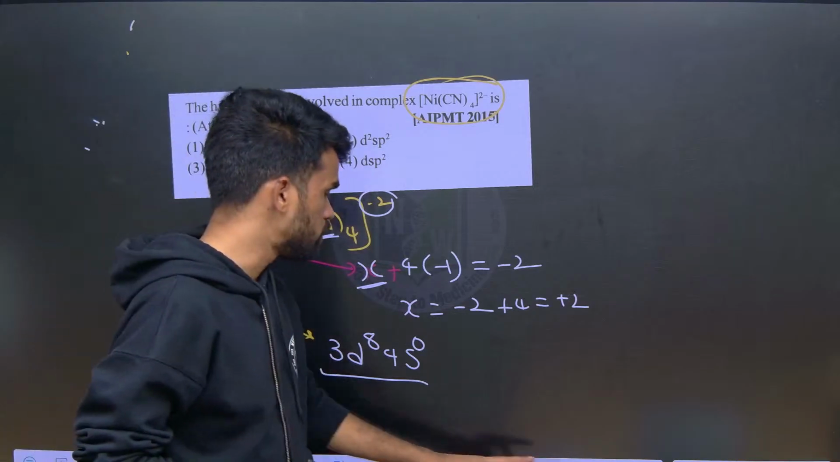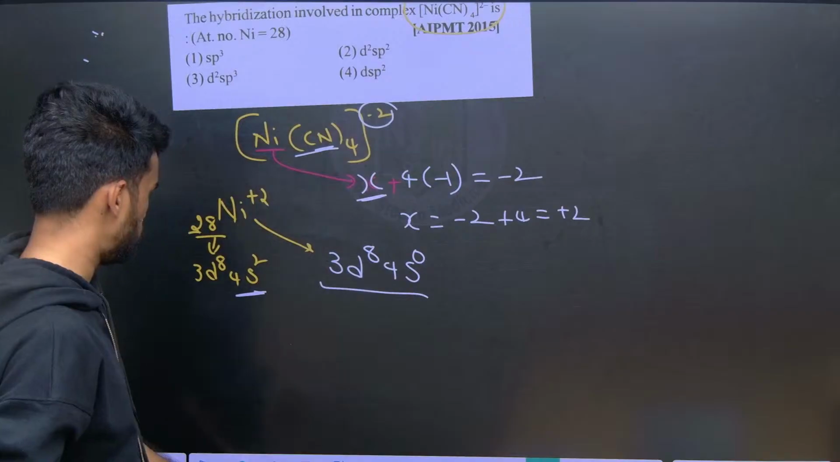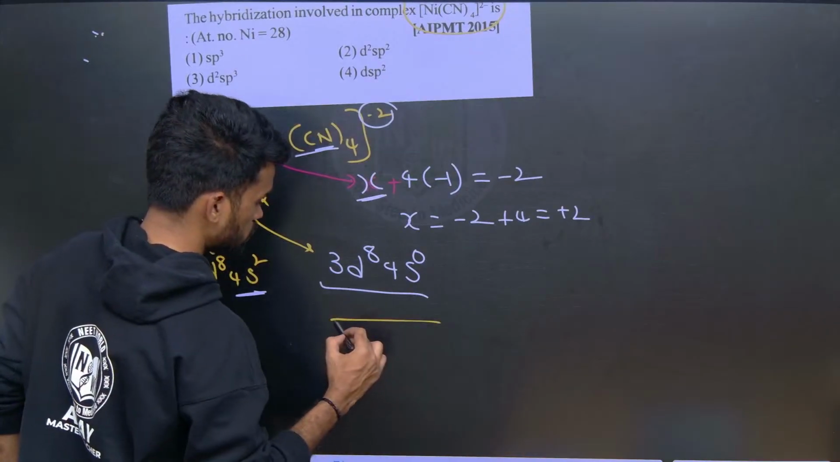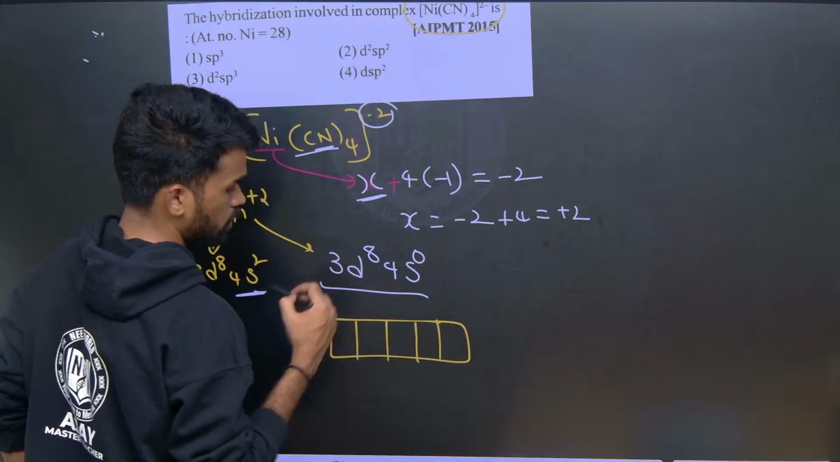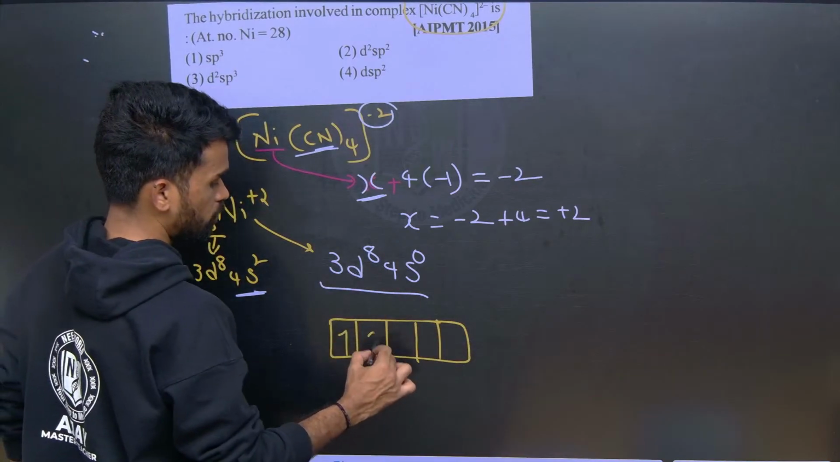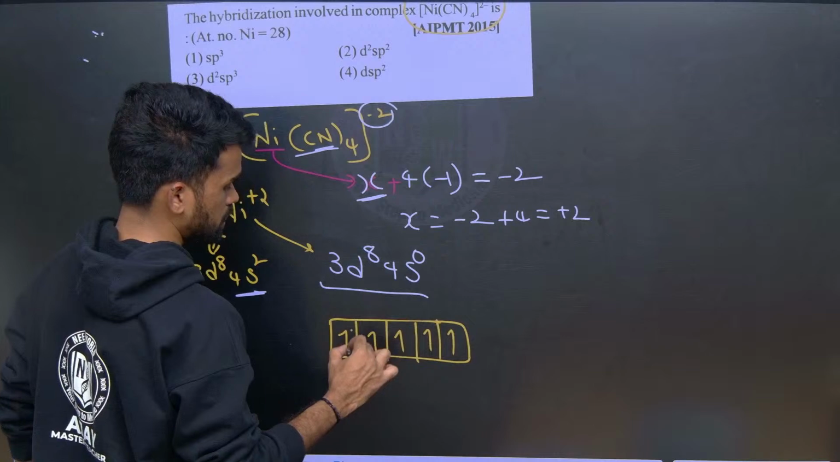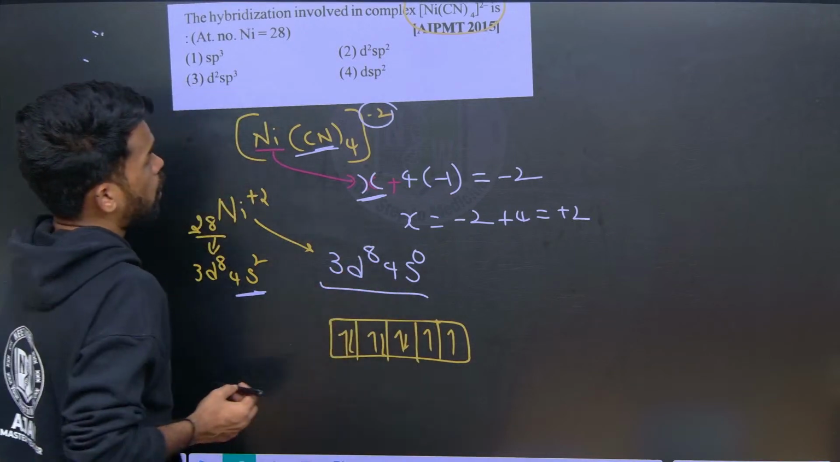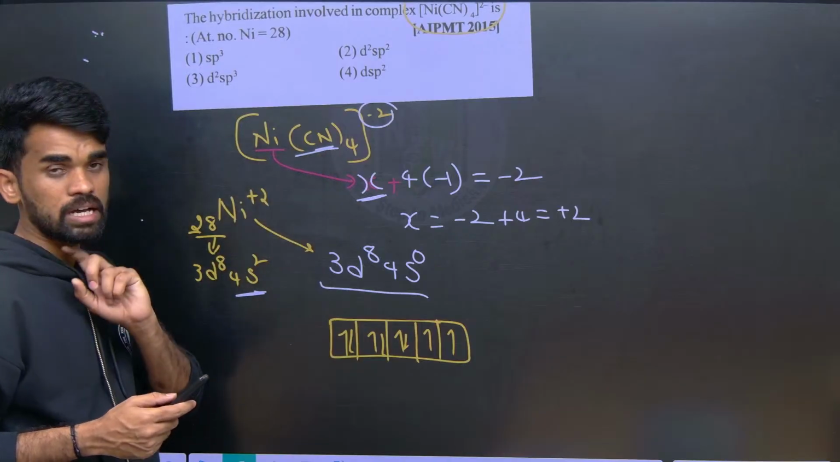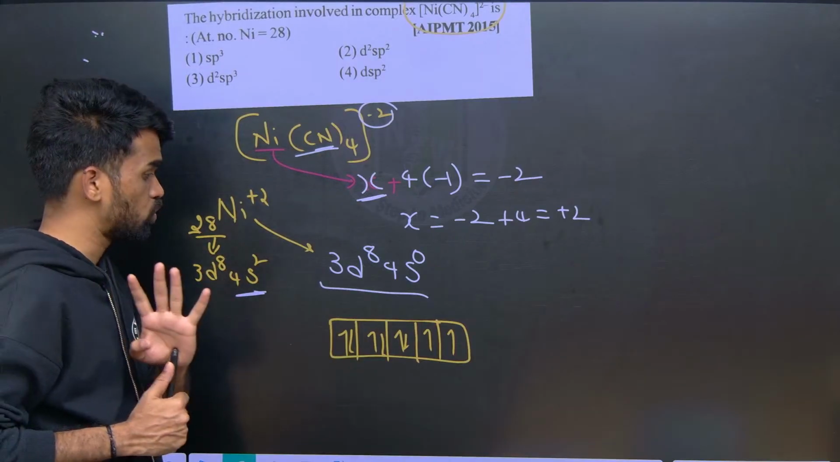Now these d orbitals, write it in this format: 1 2 3 4 5. 5 d orbitals are there. Second, third, fourth, fifth, sixth, seventh, eighth electron is done. Okay. Now how many ligands are there here? 4, tetra ligands, tetra coordinated complex, 4 ligands are there.